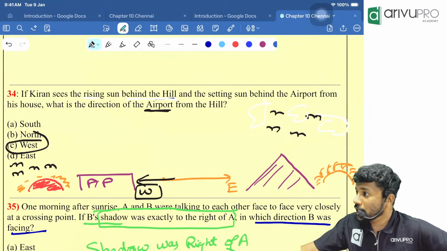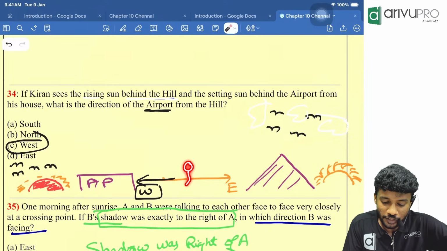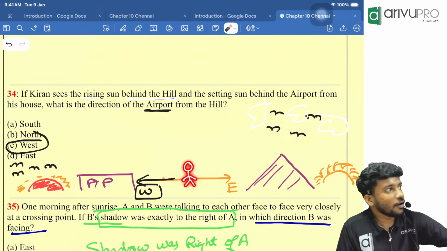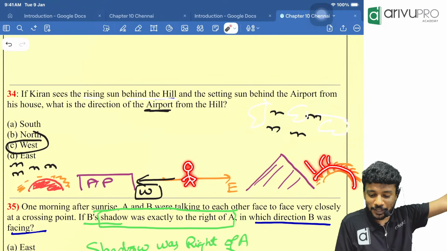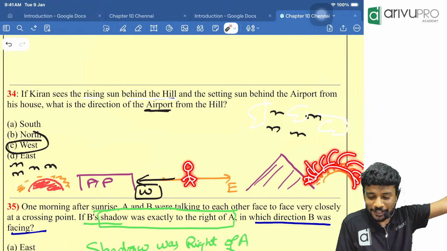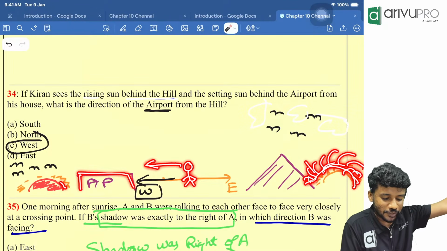Okay, but where is Kiran standing? Kiran is standing in the middle. Somewhere over here Kiran is standing. Behind the mountain or the hill, the sun is rising. Then he will look towards this side and see the sun is setting behind the airport.